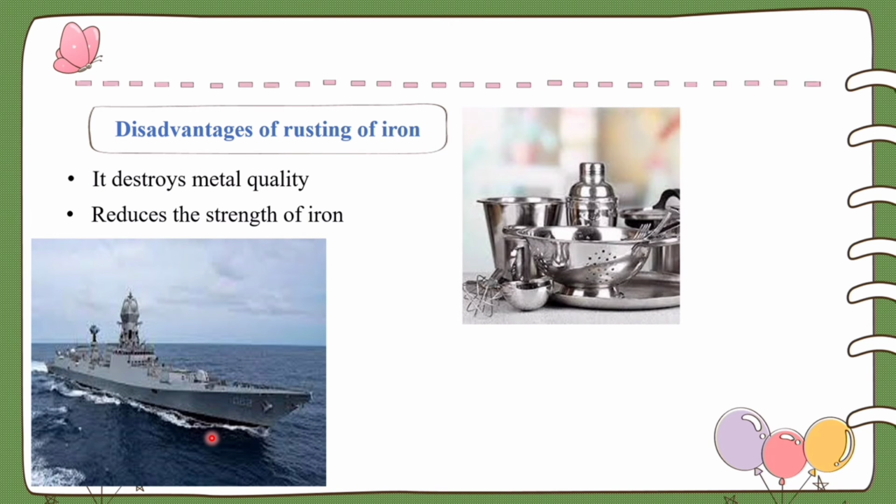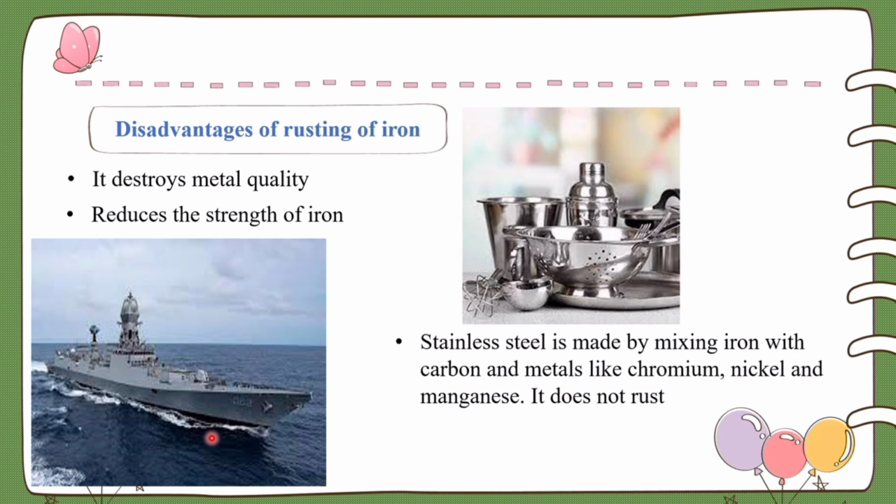Now let's see stainless steel. Will it get rusted? No, it won't get rusted, because stainless steel is made by mixing iron with carbon and metals like chromium, nickel and manganese. It does not get rusted.